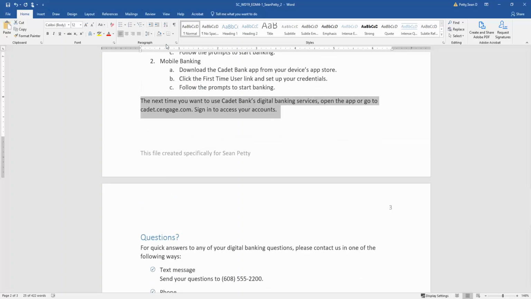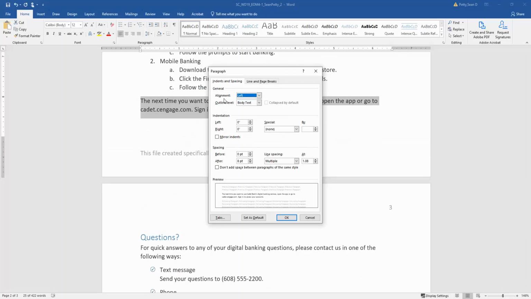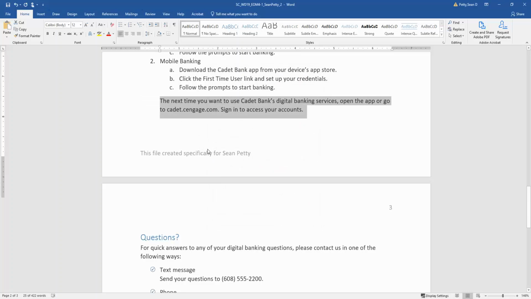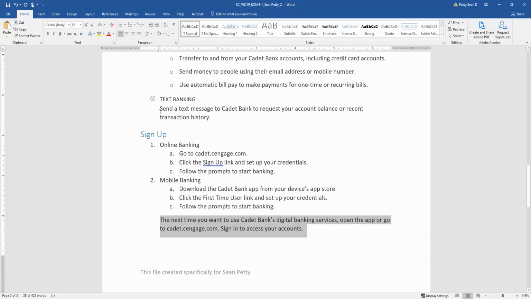So I'm going to select this, again, come to the paragraph, and right here it says apply a left indent. I'm going to just bump this up here to move this over. I'm going to click OK so that it's in alignment with this here. So we did that, and it looks like it's set. So the next time you want, and ending your accounts to align the paragraph with the first list level. So there we go. That is set.